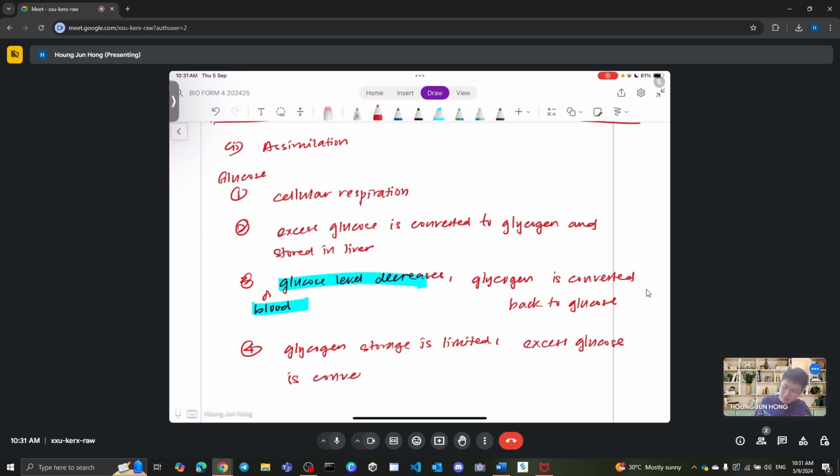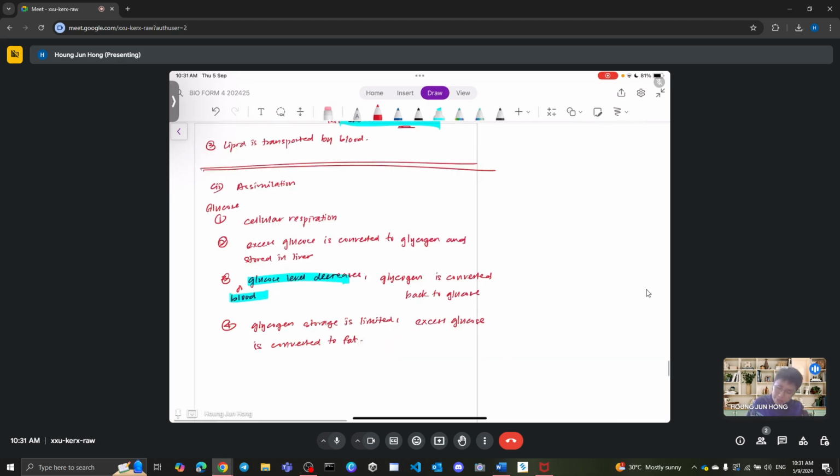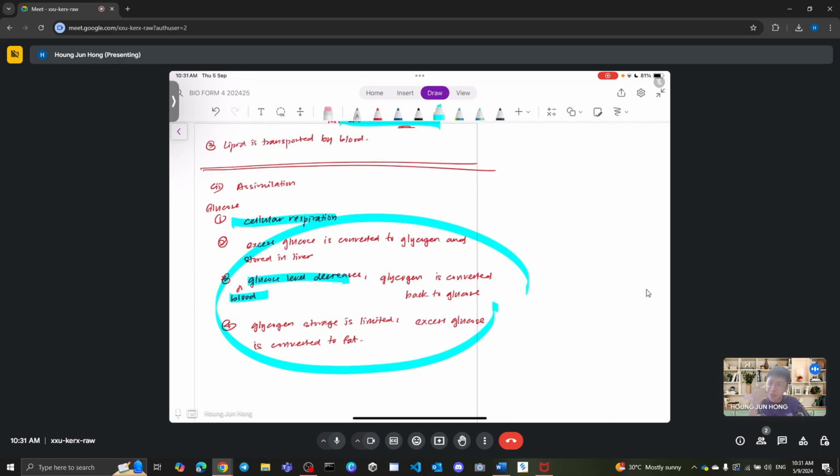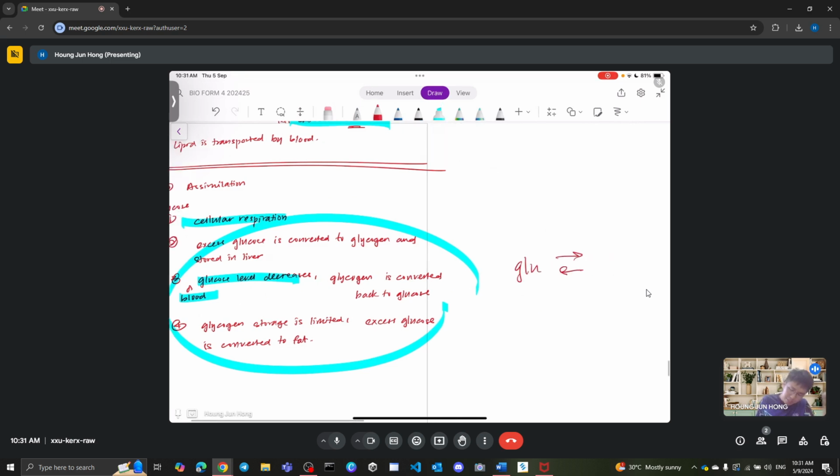That's why we get fat. So it's converted to fat. So again, put it simple for your assimilation. It's actually just about respiration on top of another very huge event, which is the conversion of glucose. Glucose and glycogen are interchangeably converting, and it can also become lipid. That's the idea over here.